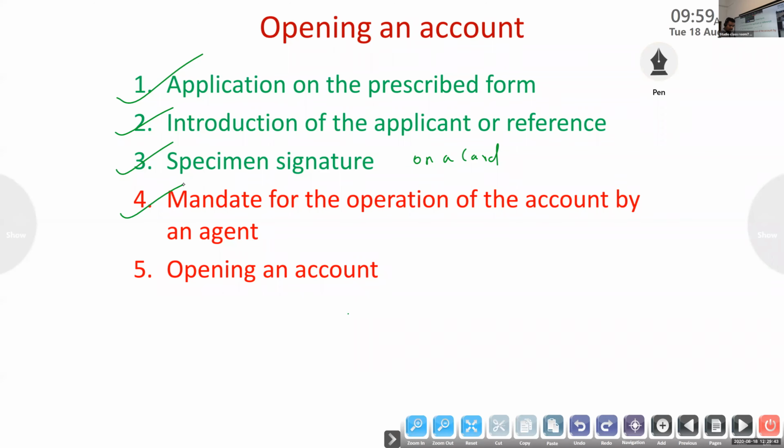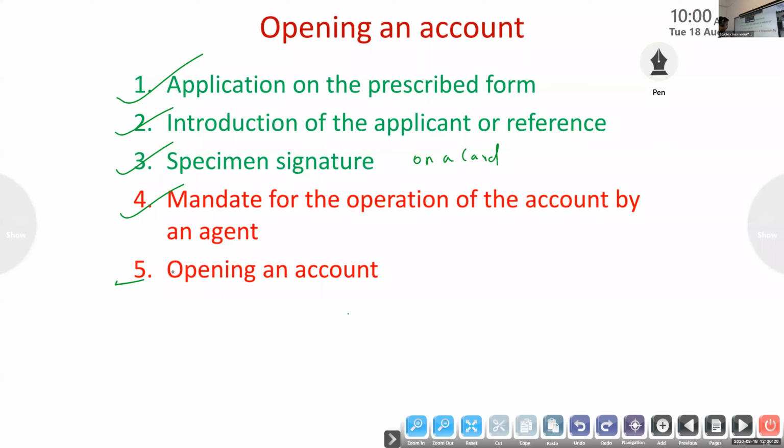Then I have to give my specimen signature, and the bank also has to get the specimen signature of the agent, not mine. In that mandate, the powers delegated to Tomlin should be stated. That also I have to specify in the mandate. If there is any limit, suppose I am giving that authority only for a period of 5 years, that matter also we have to mention in the mandate. That is the mandate for the operation of the account by an agent.